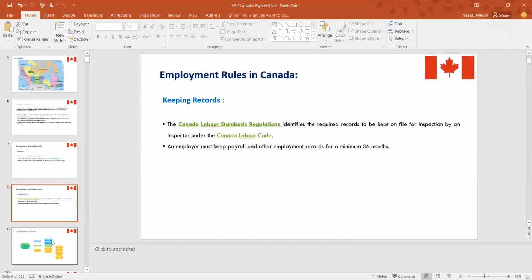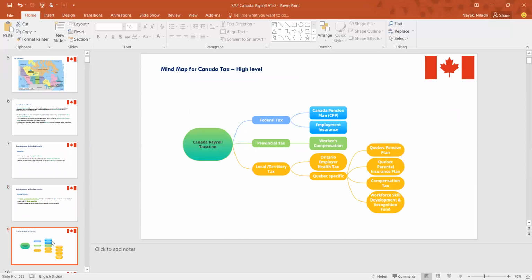This is the high-level mind map of a typical Canadian tax, which I can explain. When it comes to Canada payroll taxation, we have 3 categories: a federal tax, a second one, provincial tax, and a third one, local or territory tax. Before I explain, I would like to understand from you, Mas, what you understand, because you have already worked so long in Canada.